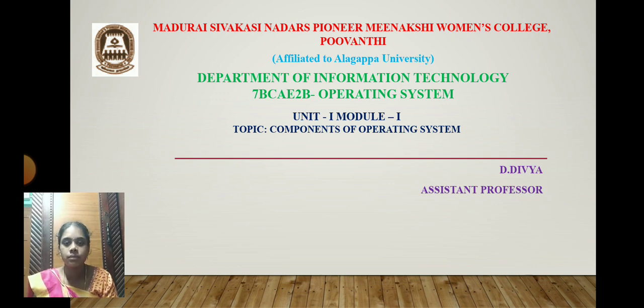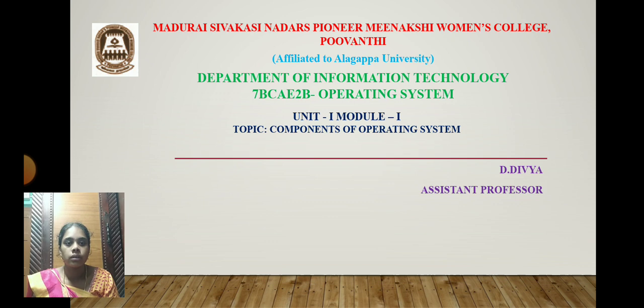Basically, before going to the components of operating system, let us discuss what an operating system is. Operating system is a software. It is a system software that manipulates, maintains and monitors the system hardware. All these activities are done by the operating system. Without an operating system, a computer cannot do its processing and calculations. Without an operating system, a computer is just a dumb machine.